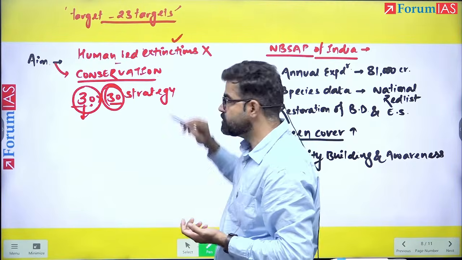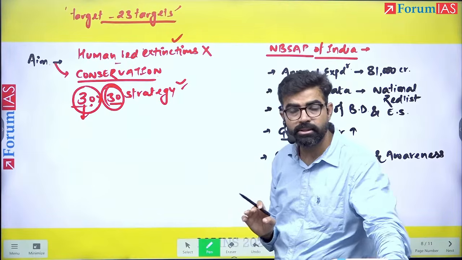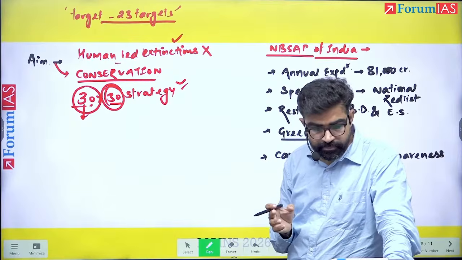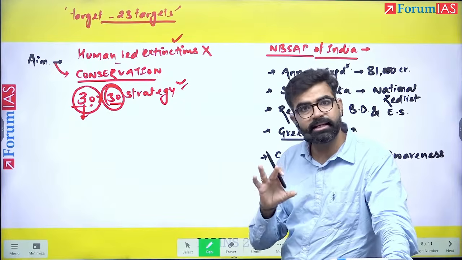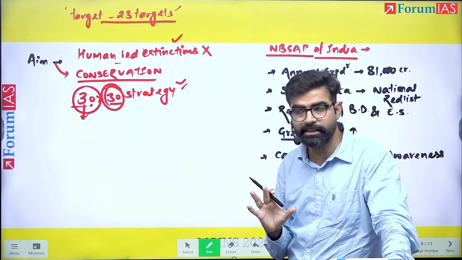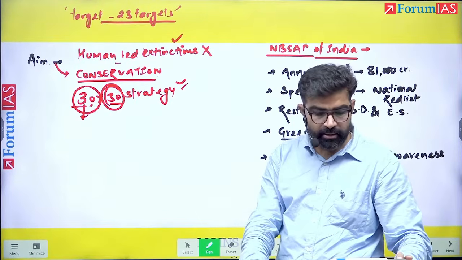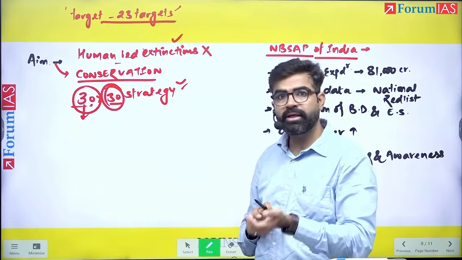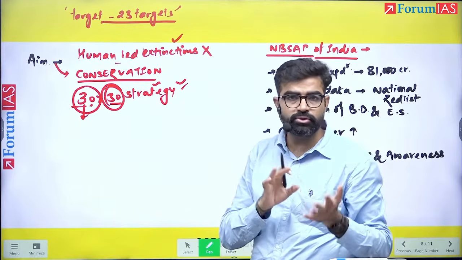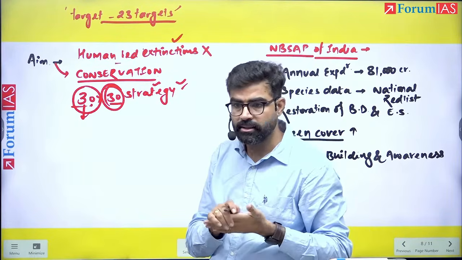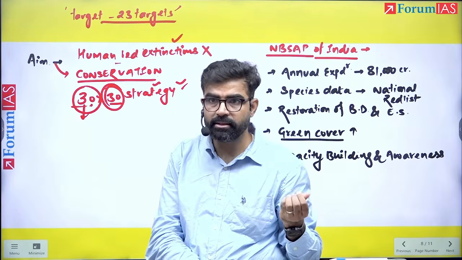So human-led extinctions are to be halted, and biodiversity is to be conserved. 30% of the areas not covered under any legal framework need to be covered. At least 30% of such ecosystems must be legally protected, and 30% of ecosystems must be brought under initiatives by the countries.